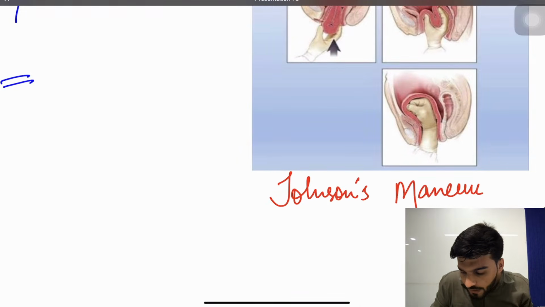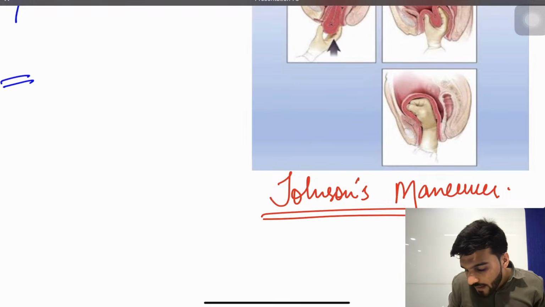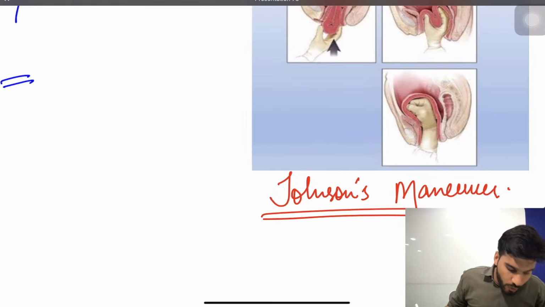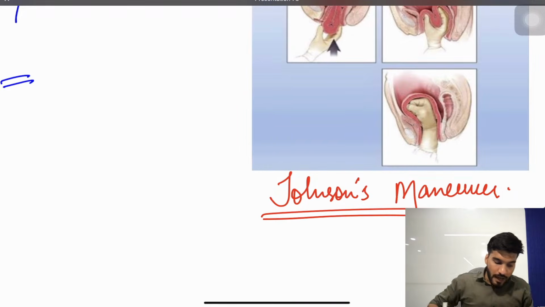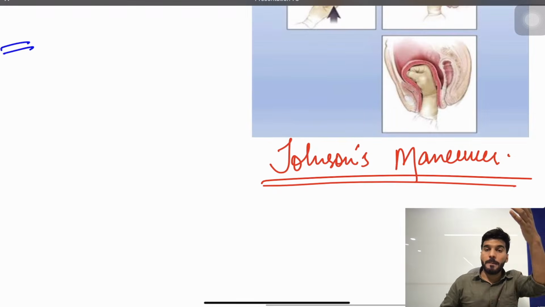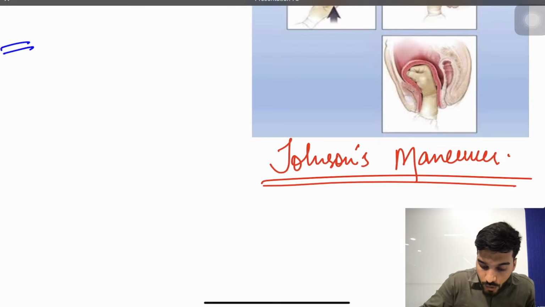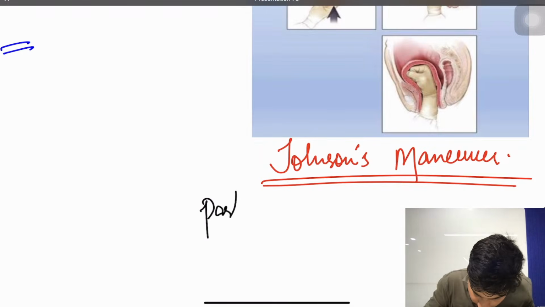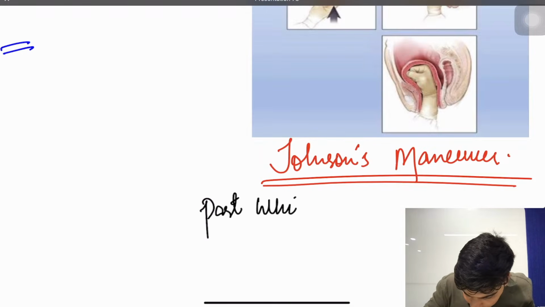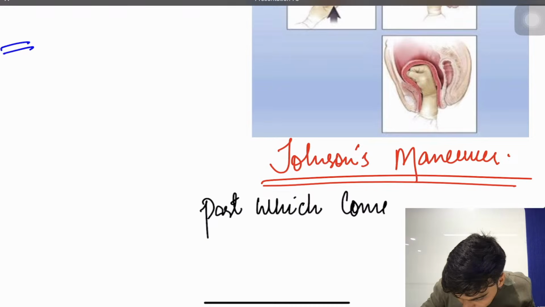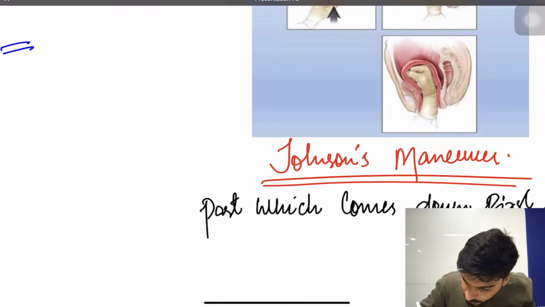What do you call this, children? So we call this Johnson's maneuver. Remember, in Johnson's maneuver, the part which comes down first will go last. The part which comes down first will go last.